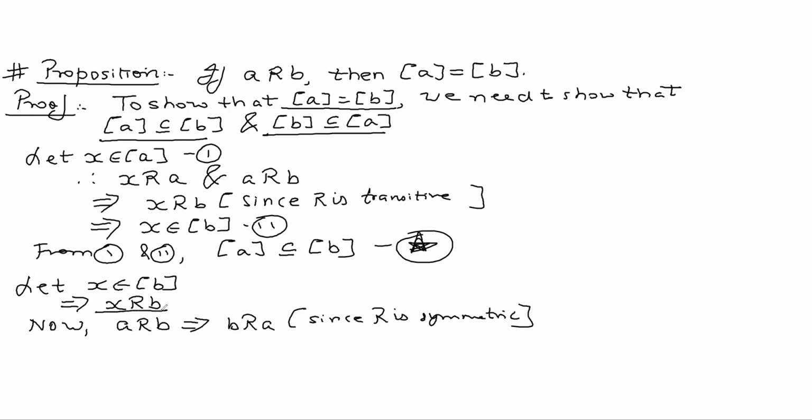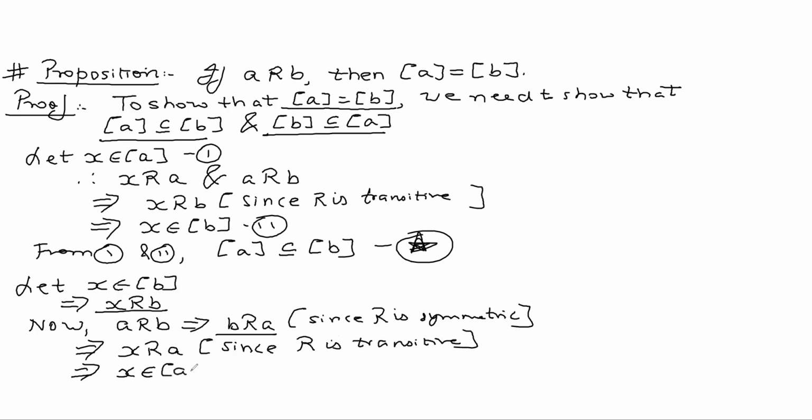Now X is related to B and B is related to A. This implies X is related to A. Since R is also transitive, this implies X belongs to the equivalence class of A. So what do we learn from equation 1 and 2? From 1 and 2, we can say that the equivalence class of B is a subset of the equivalence class of A.